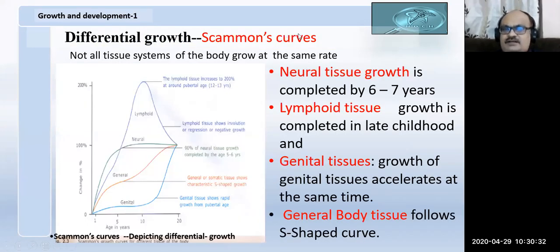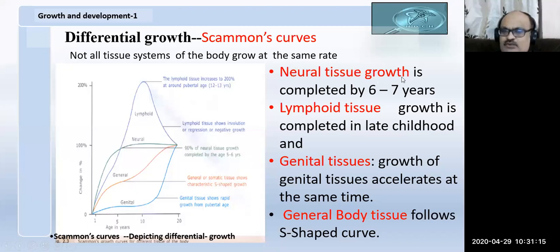So what are Scammon's growth curves? Robert Scammon has put up that our body is made up of different types of tissues like neural tissue, the lymphoid tissue, the genital tissue, which brings about the secondary sexual characters, and general body tissue. General body tissue is called somatic tissue. It makes up our bone, muscle mass, and everything. Lymphoid tissue is the tissue which is helpful in our immunological resistance of the body.